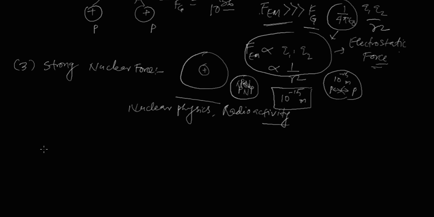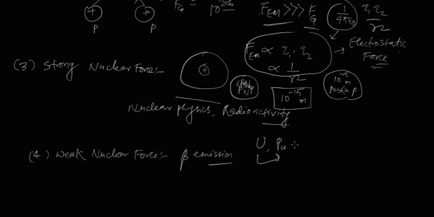And the fourth and last one is the weak nuclear force. Again, as the name suggests, this is also a nuclear force, but it is only observed when there is beta emission. We know that radioactive substances like uranium and plutonium keep on radiating to become stable.